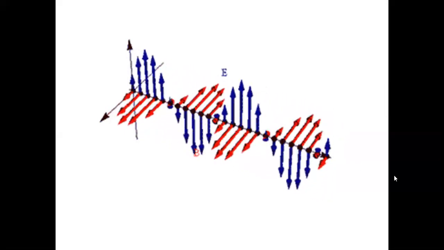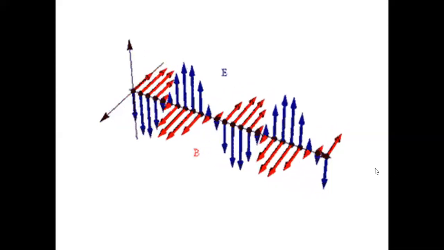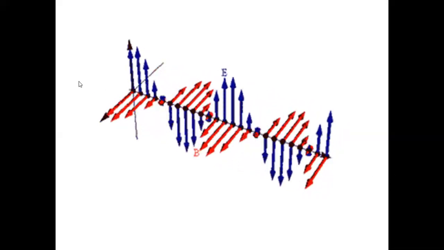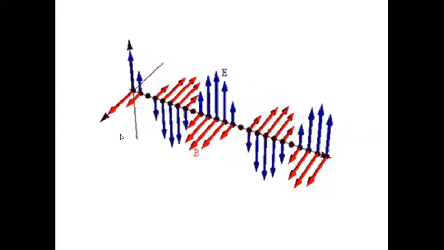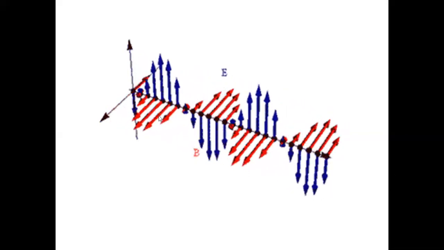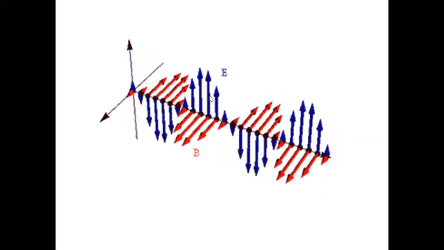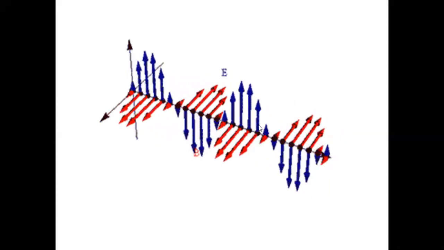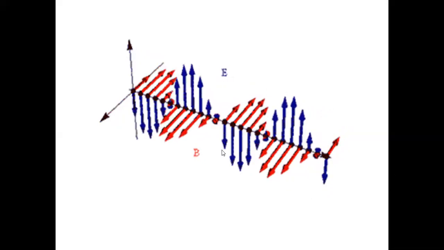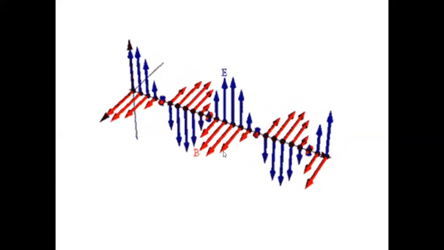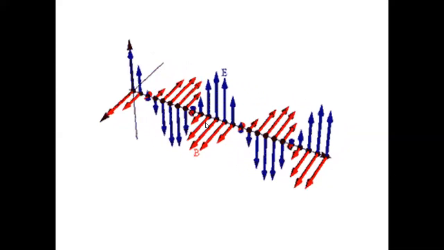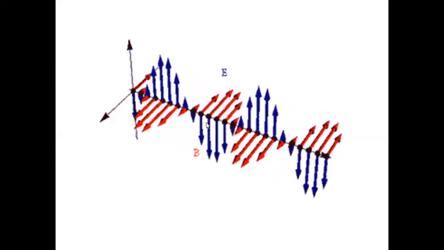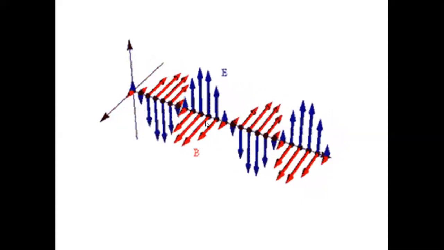Suppose the light is traveling in this direction, the Z direction, then there may be an electric field this way, and a magnetic field this way also. There may be many directions, but if I give many directions here, it's confusing. So one set of electric field and magnetic field perpendicular to that is given. There may be another set of electric and magnetic fields which are perpendicular to each other. This is how light is assumed to be made up, because we don't actually know.